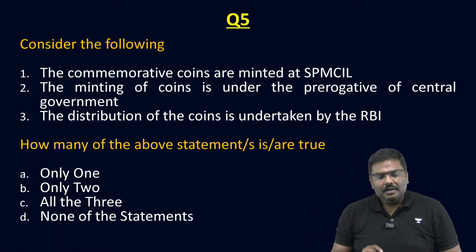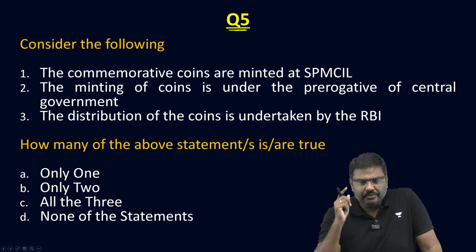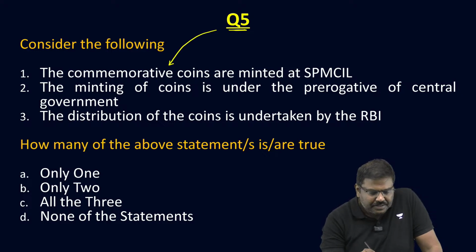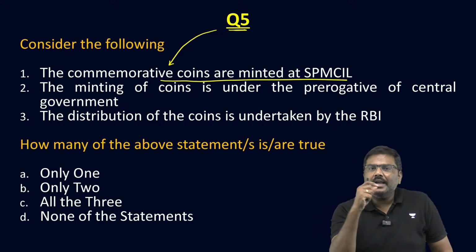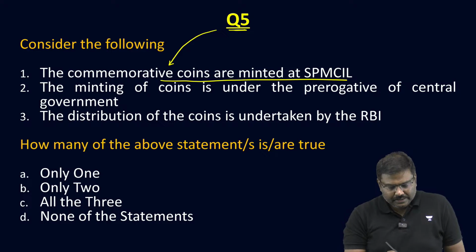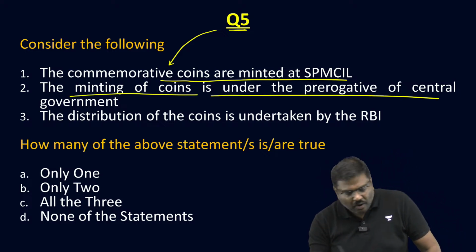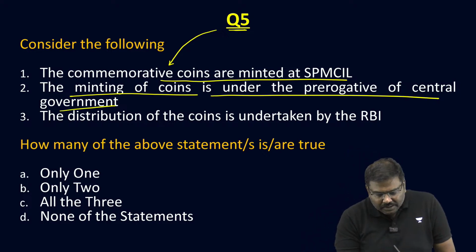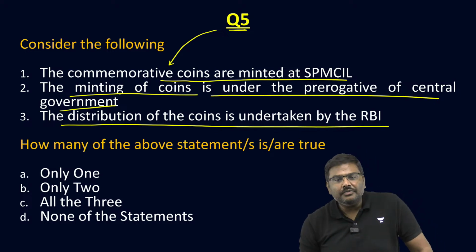Okay, done. Let me go to question number 5 now. Let's start. Consider the following statements. The commemorative coins are minted at SPMCIL. Second statement, the minting of coins is under the prerogative of the central government. And the third statement, the distribution of the coins is undertaken by the Reserve Bank of India.